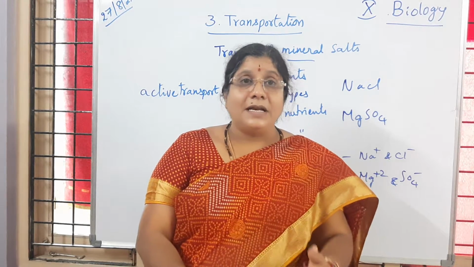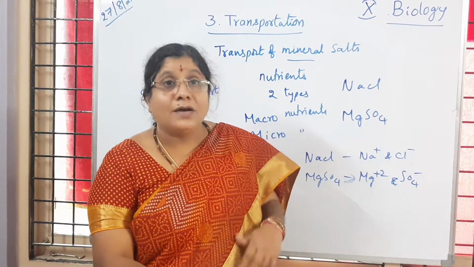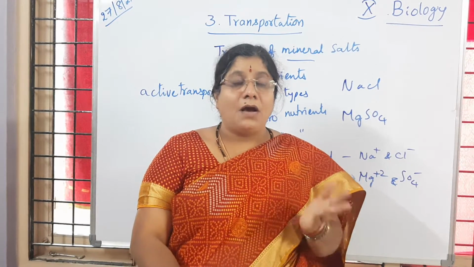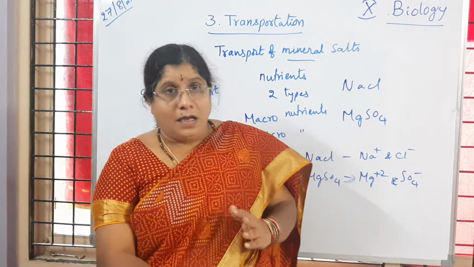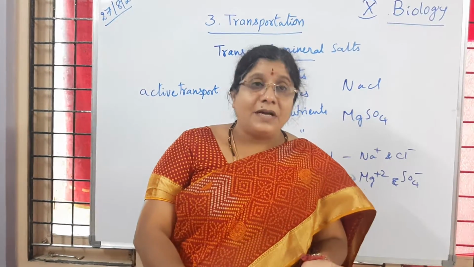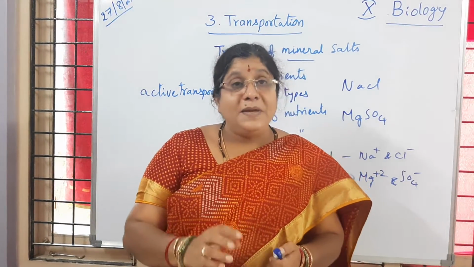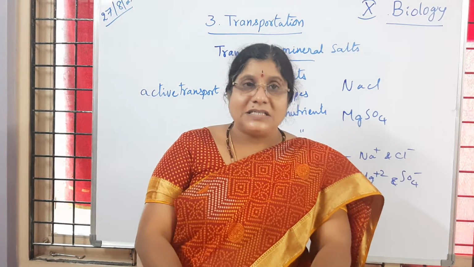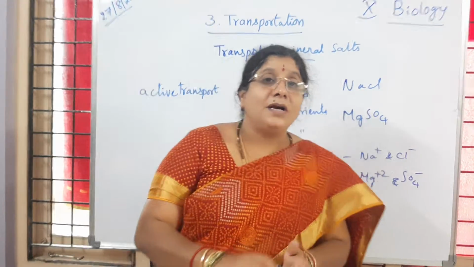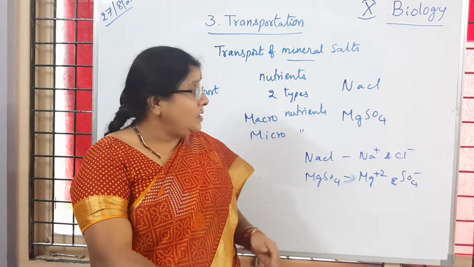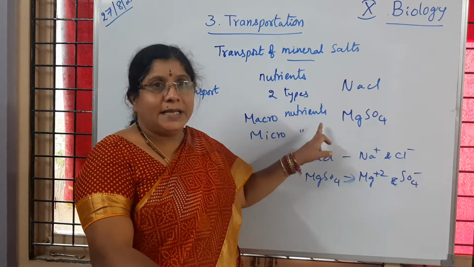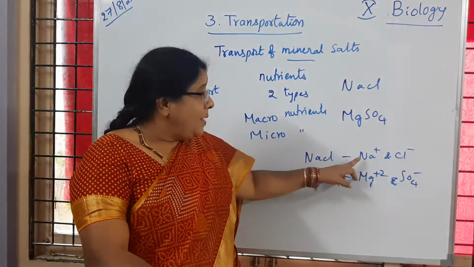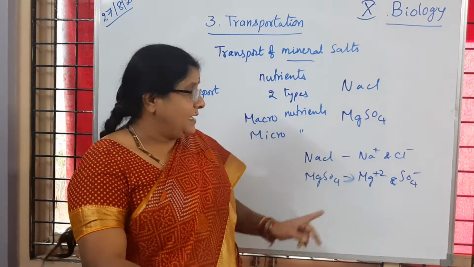So the different minerals which you learnt in 9th class, macronutrients, micronutrients. What are the different uses of nitrogen or potassium or sulfur? What are they used for? They are helping in proper growth and development of different parts of the plants. That is happening because of nutrients, minerals. So mineral salts are taken up by the plants through the xylem tissue in the form of ions. That point you have to remember. Is it clear to children?